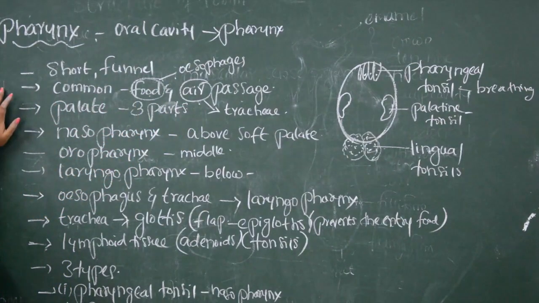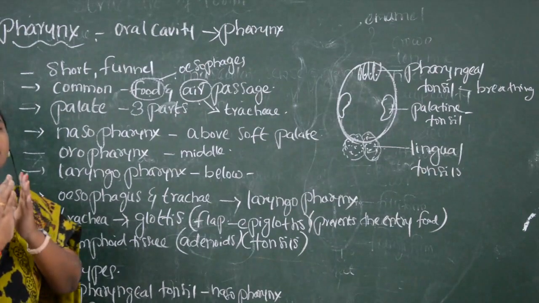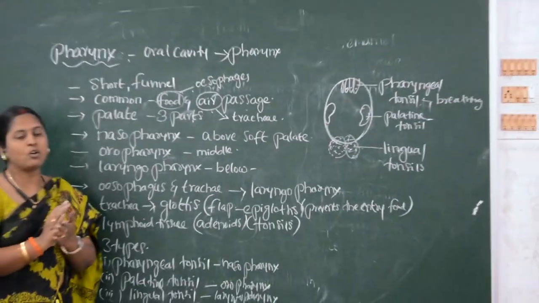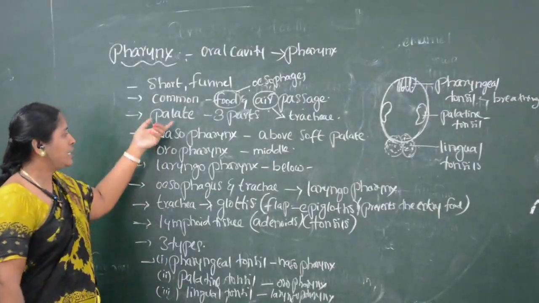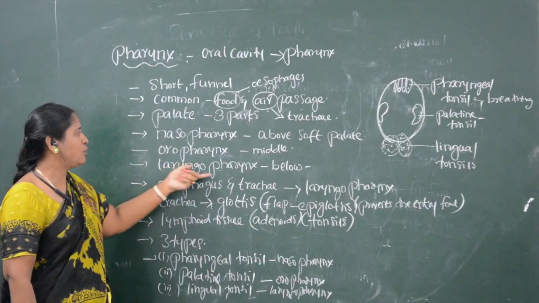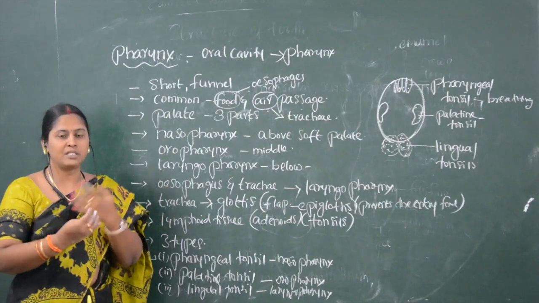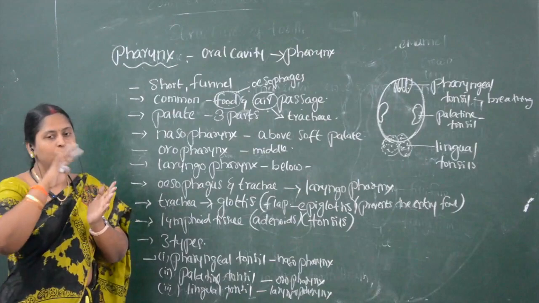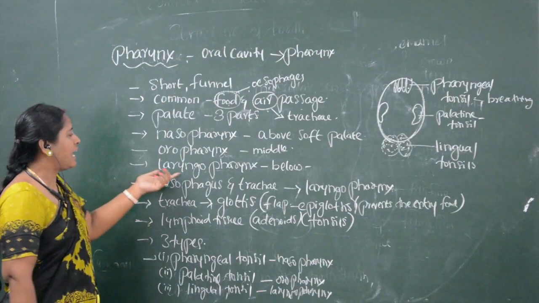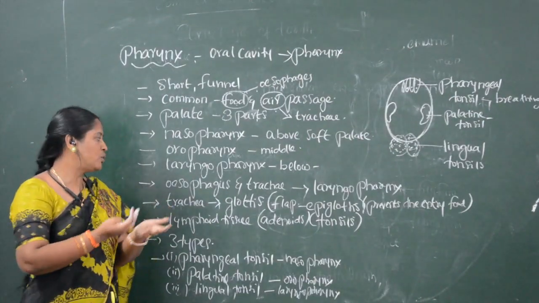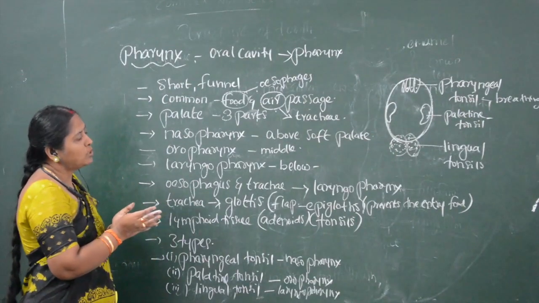So this pharynx is divided into three parts based on the soft palate. The soft palate is what we call the uvula. So that is three parts: nasopharynx, oropharynx, and laryngopharynx. Nasopharynx is present above the soft palate. Oropharynx is present in the middle of the pharynx, whereas laryngopharynx is present below the soft palate. So in these locations only we can see both